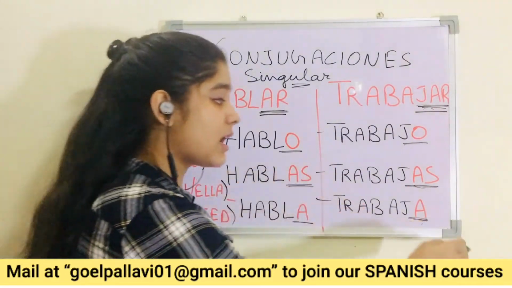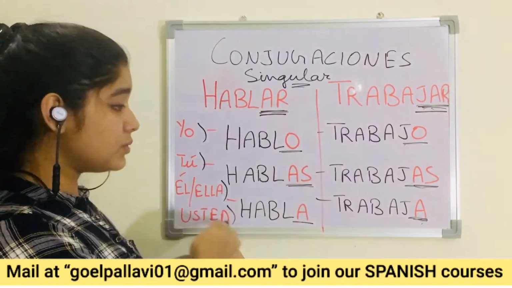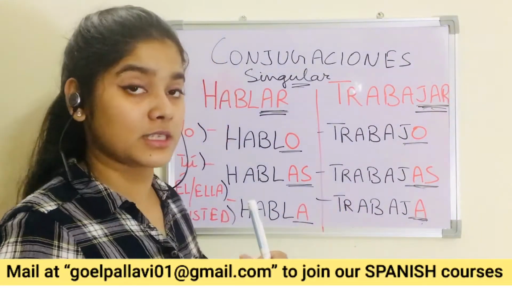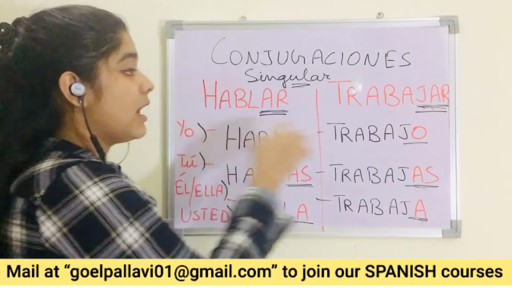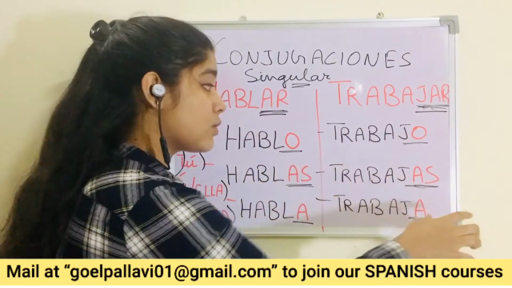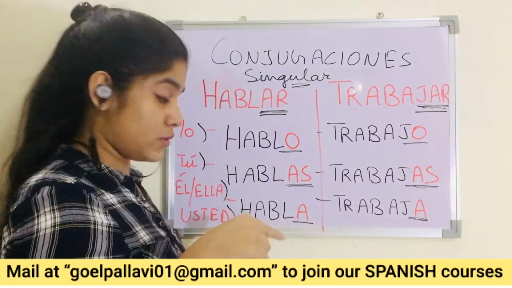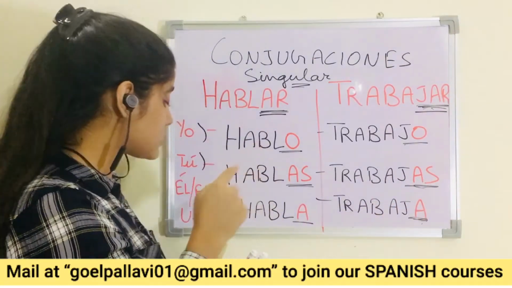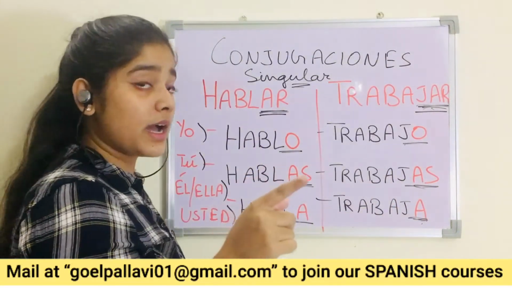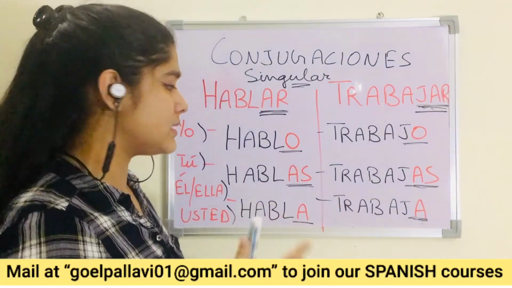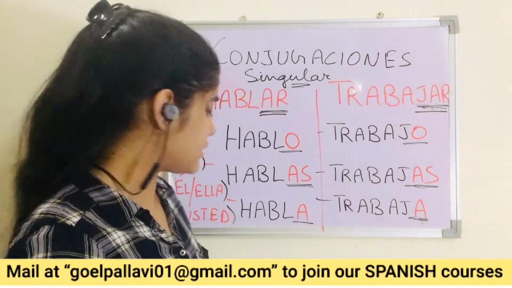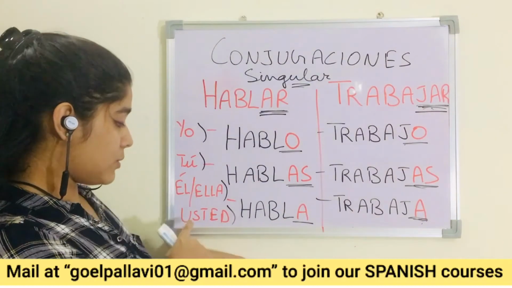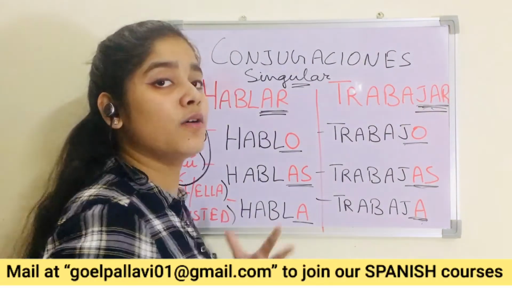Ella trabaja en la oficina. Usted trabaja en la oficina. Okay. I work in office, you work in office, you in an informal way. Él trabaja en la oficina, he works in office. Ella trabaja en la oficina, en una oficina. She works in office. Okay. You in a formal way. Usted trabaja en la oficina.